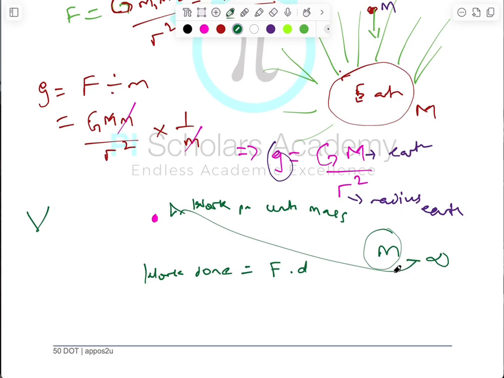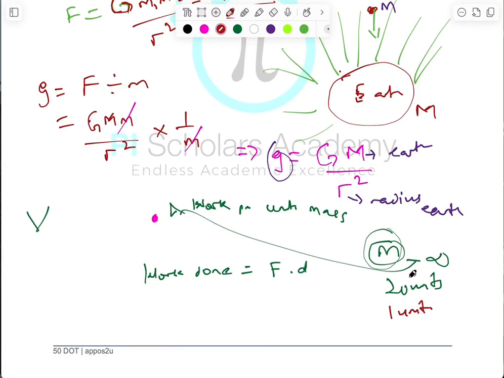It's saying that if this is the entire mass that you want to bring from infinity to that point, and let's say this mass is 20 units, the work done being talked about here is actually the work done for just 1 unit. That is why it says work done per unit mass.